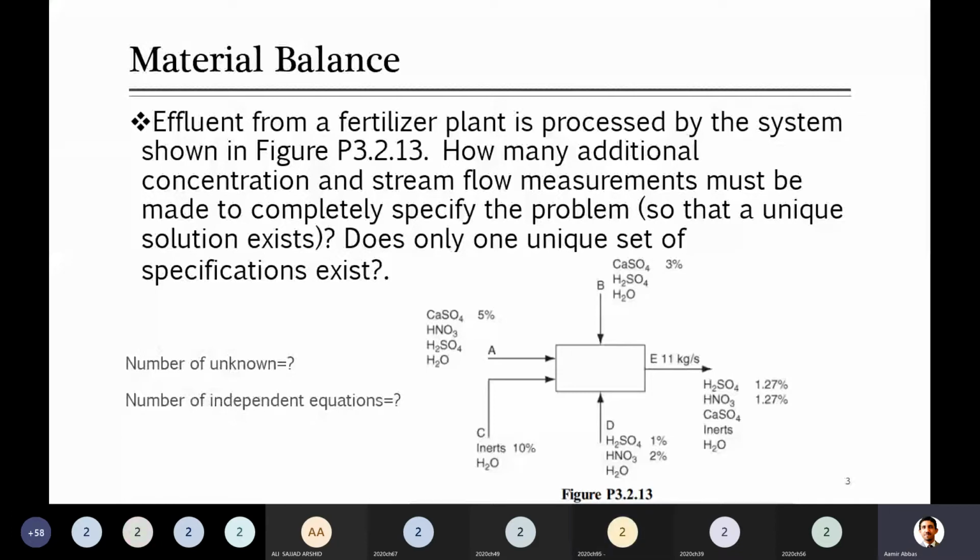No, that's not unknown because one inert is 10% and this component will be 90%. You can write it directly. You don't need to calculate it because 2 components total are 100%, so it will be 90%. Okay, D, any unknown? No, because water will be 97%. Directly we can calculate in our mind. Okay, in E, how many unknown? 3.